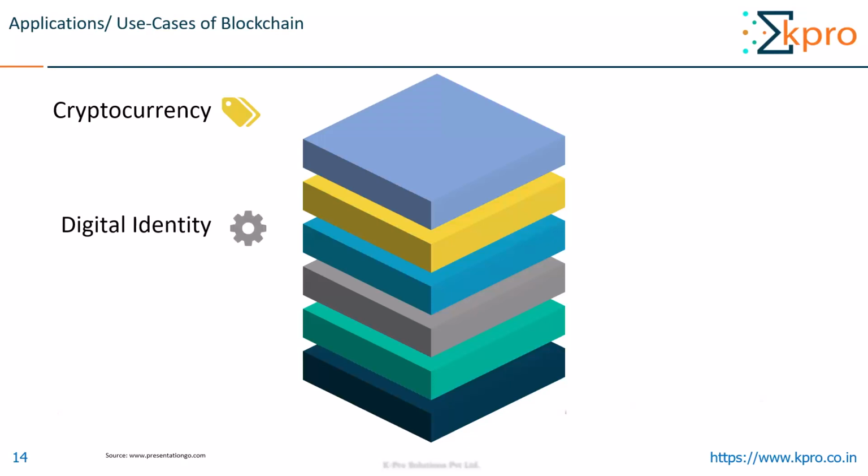The next application is digital identity. Blockchain technology stores data in a decentralized, trusted and immutable manner and can also ensure that a user's single digital identity is stored in a secure and incorruptible manner. So this single digital identity can always be made up to date with the latest user information. Since we know that in the blockchain, once the data is inserted, it cannot be changed. But we can always insert or enter new data. So the next application is smart contracts.